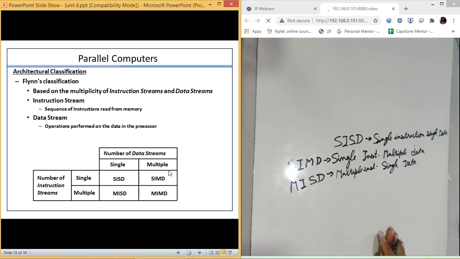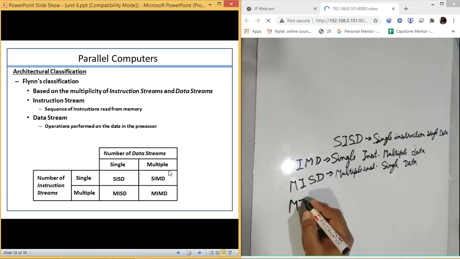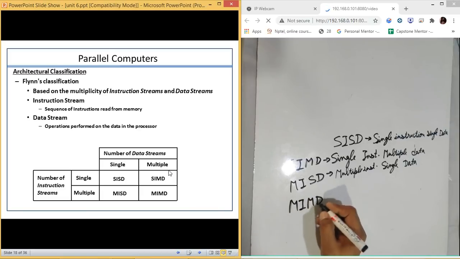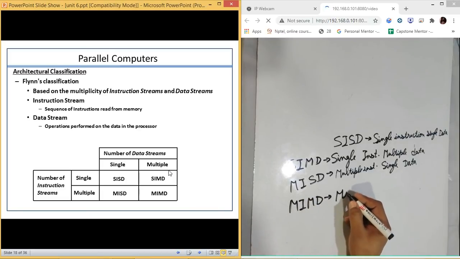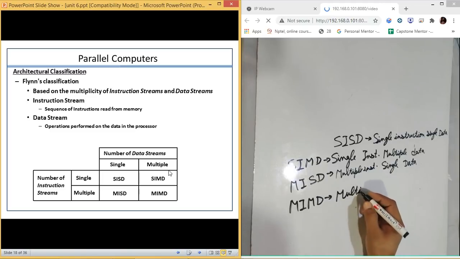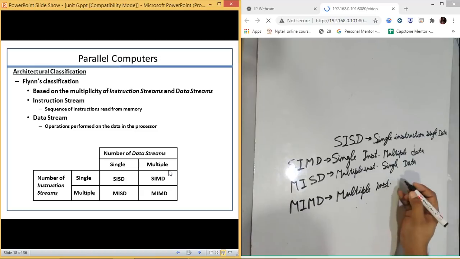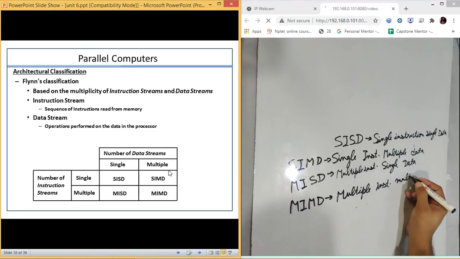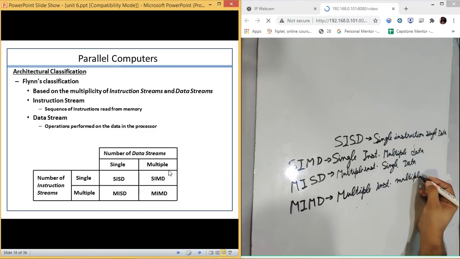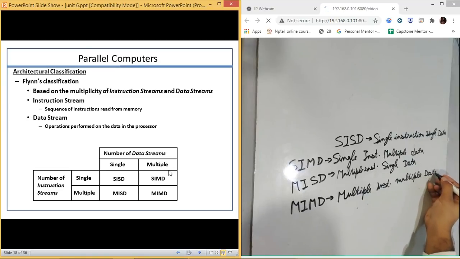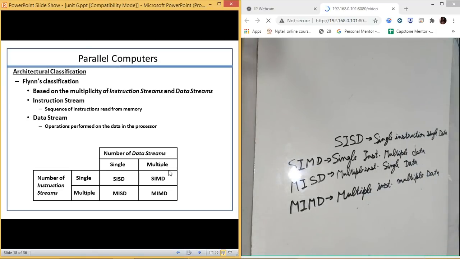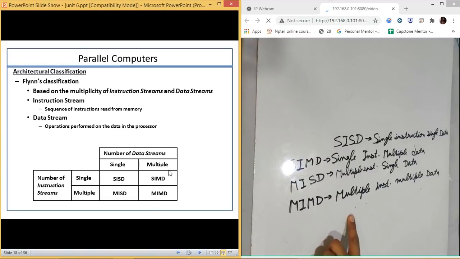Then we have MIMD, which stands for multiple instructions and multiple data. Now, what does it mean? I will just tell you an example. You will be able to understand all of them.